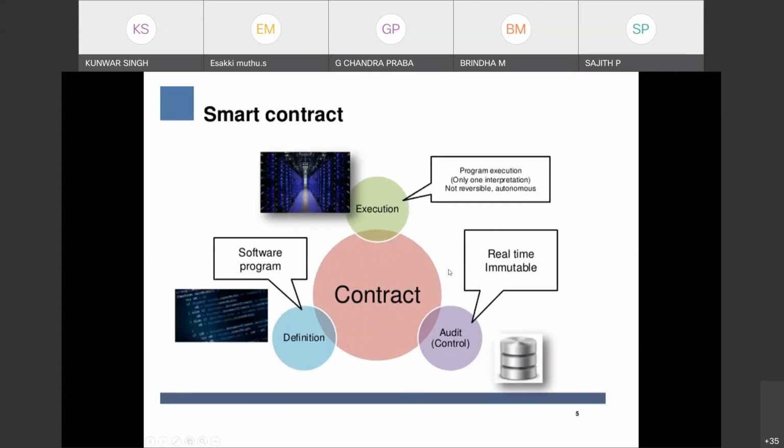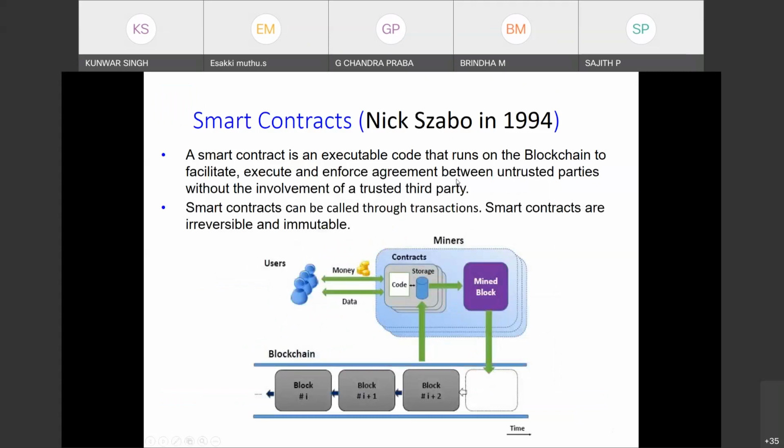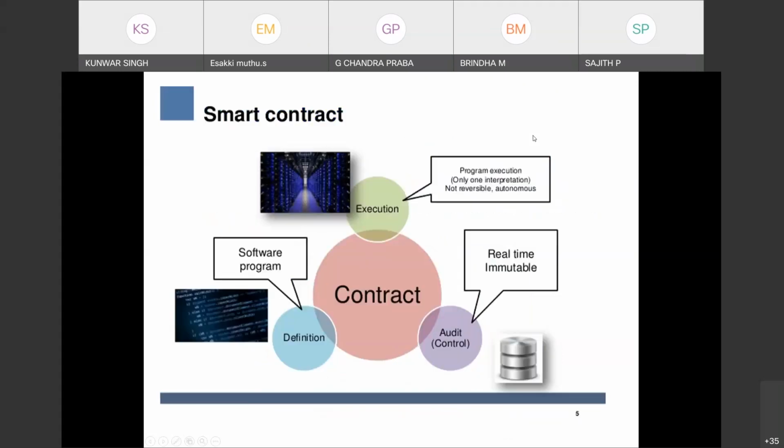Now the smart contract. The idea was given by Nick Szabo in 1994, but it was not realized. It was realized only when blockchain came in 2008. After 2008, people started thinking about implementing the smart contract. So the idea was given by Nick Szabo.